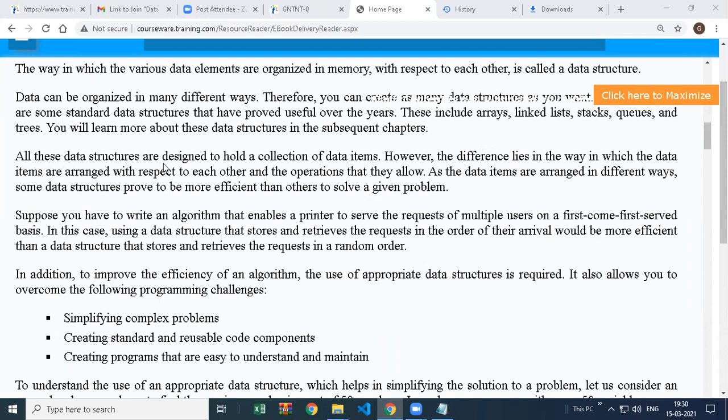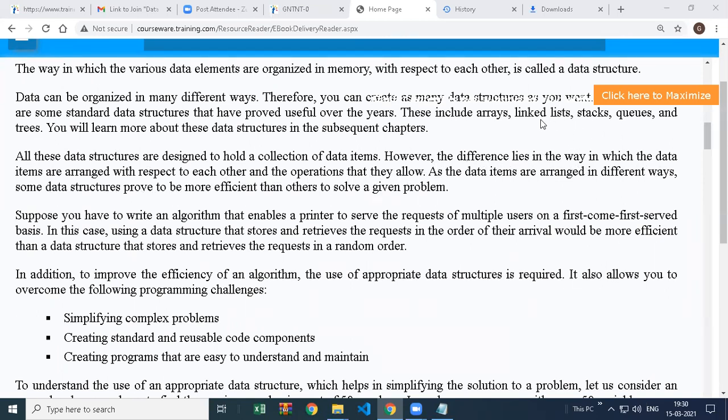All these data structures are designed to hold a collection of data. Means in all these which are mentioned above, these are used to store a collection of data, means multiple data. In an array you can store multiple data, and the same goes for linked list, stack, queues, trees. However, the difference lies in the way in which the data items are arranged in respect to each other and the operations that they allow.